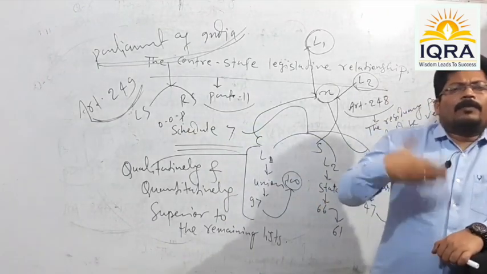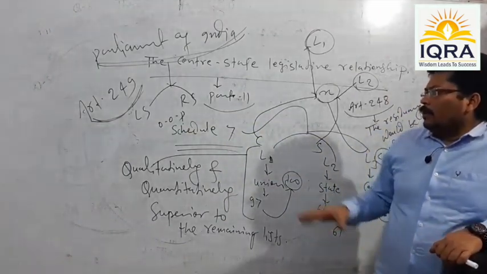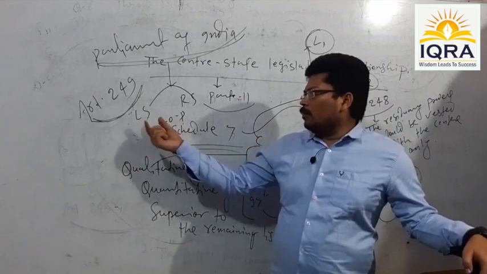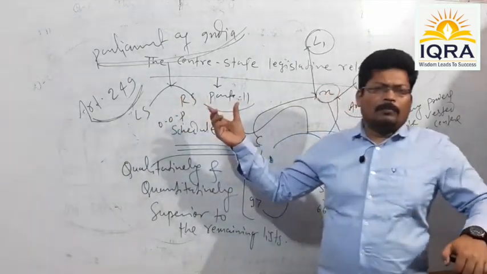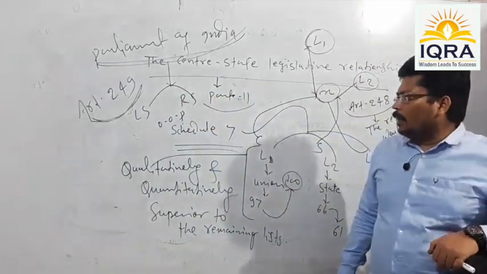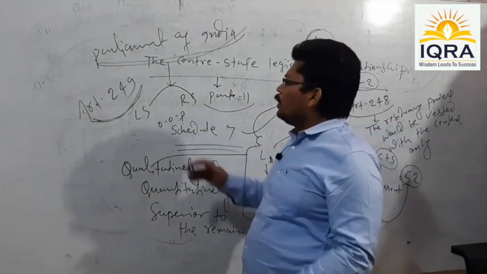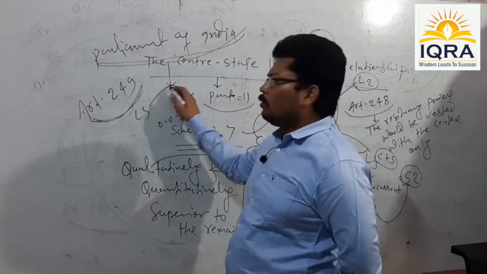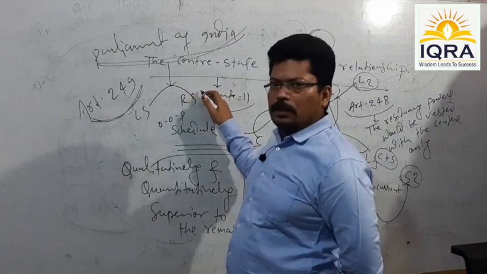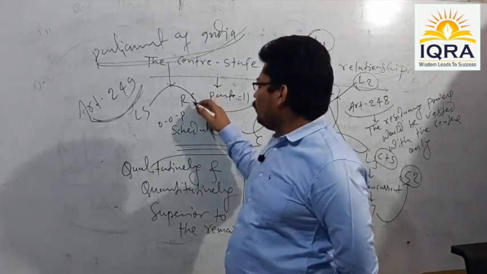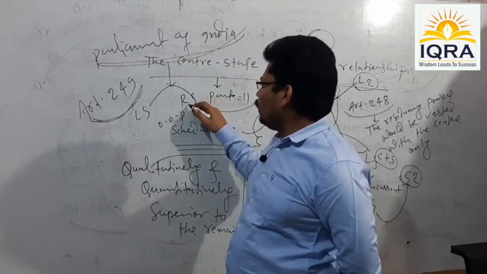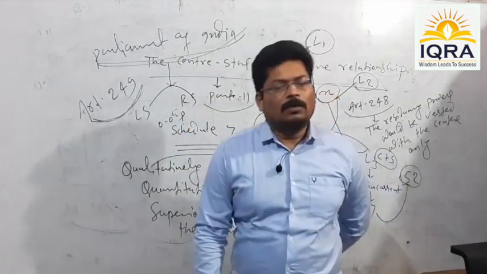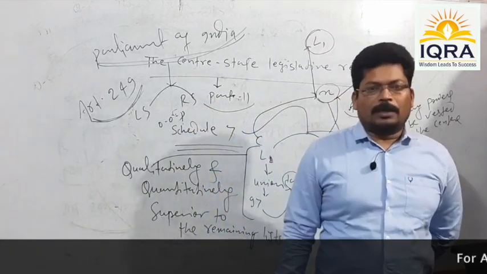Again, in other circumstances we see that normally a legislative business starts either from the Lok Sabha or from the Rajya Sabha, means from the houses of the Parliament. If a legislation starts from Lok Sabha, it must be transmitted to Rajya Sabha, and once it is passed by Rajya Sabha, finally it would have to be transmitted to the office of the President of India in order to face the assent of the President, right?